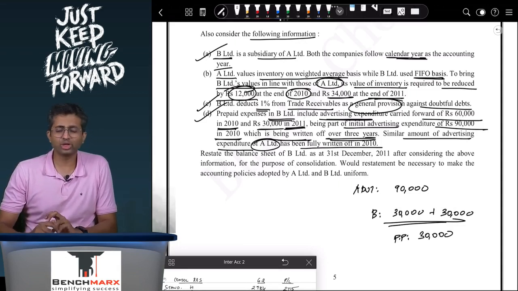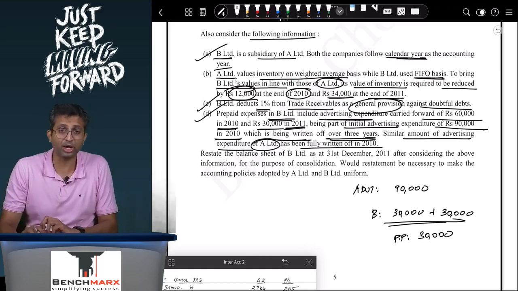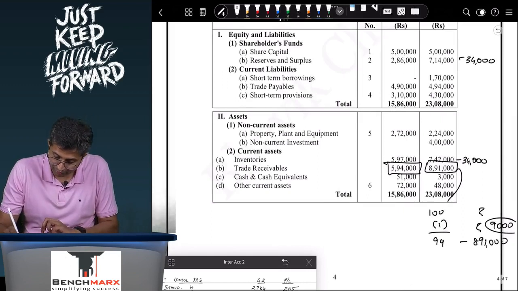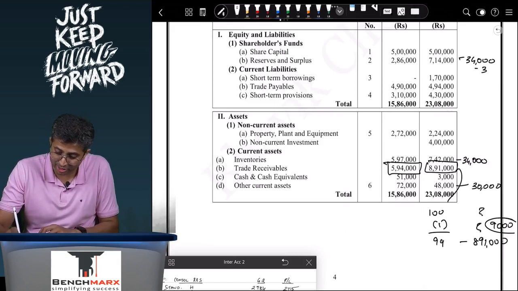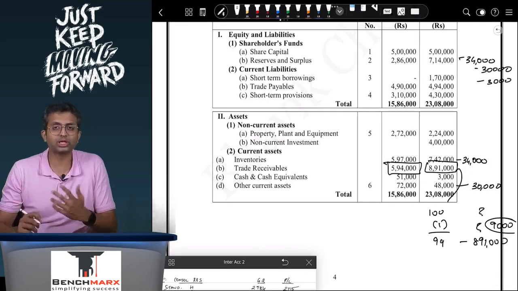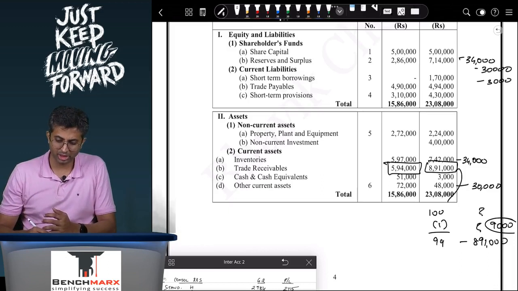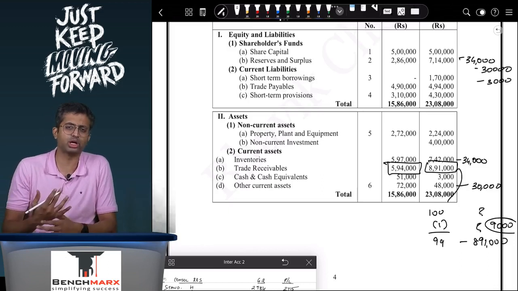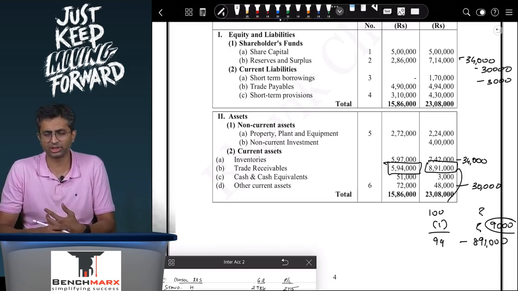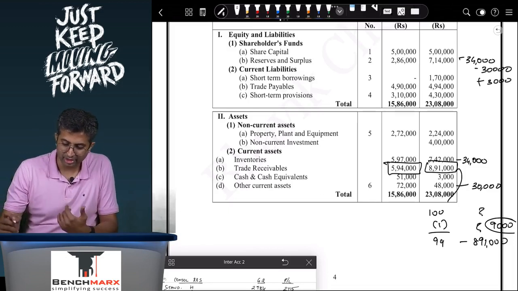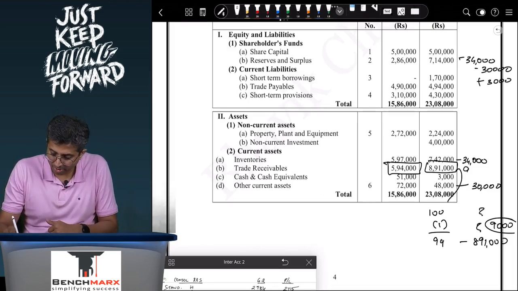So in order to ensure that a consistent accounting policy is followed, that 30,000 which is appearing as a part of prepaid in the books of B will have to be removed. So from here we will remove 30,000 and instead you will show an expense. Apart from that, for the 3,000 as well, for bad debts you will reverse. You have shown a net 3,000 expense during the year. You will add that back. Your debtors will probably become 9 lakhs.